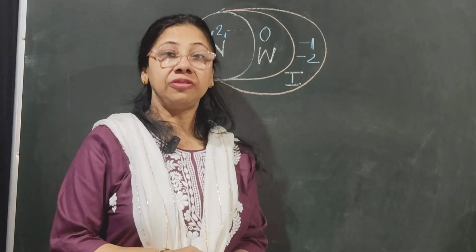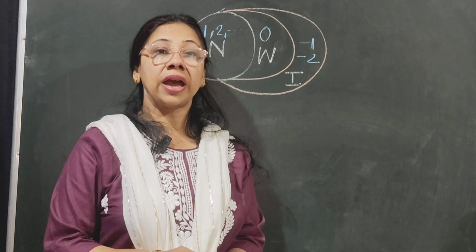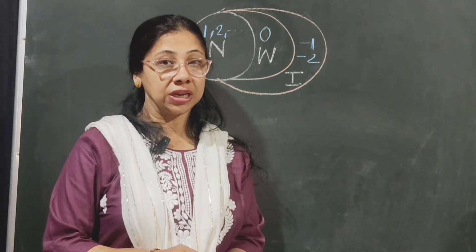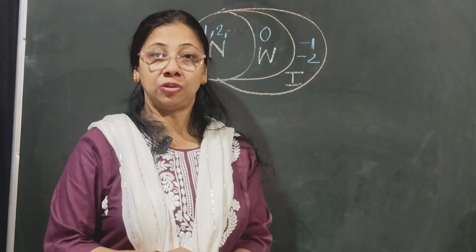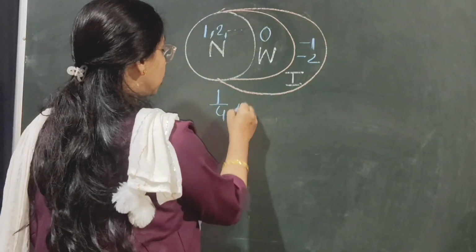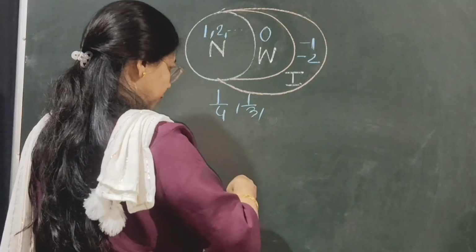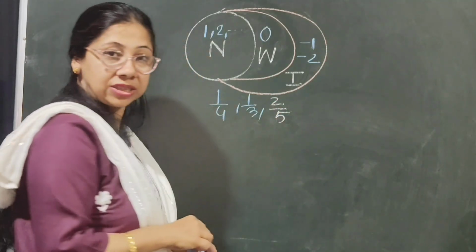Along with these numbers, if we add certain fractions which give us terminating and non-terminating repeating decimals, then the entire set of numbers will be known as rational numbers, like 1 by 4, 1 by 3, 2 by 5, etc.